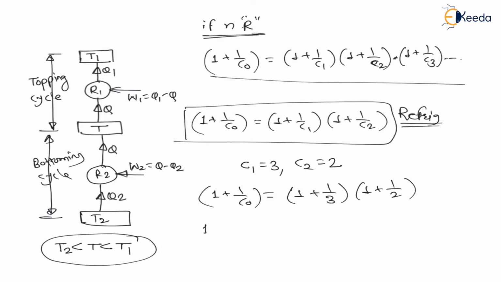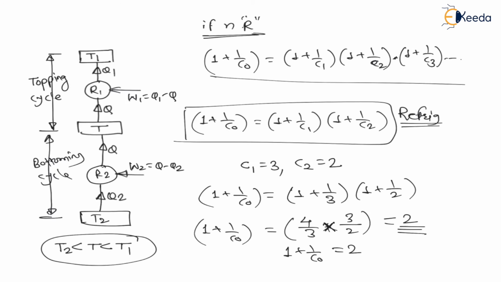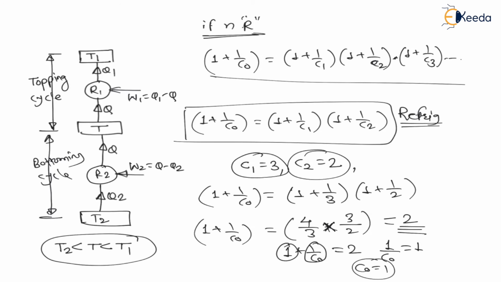If I simplify this, 1 plus 1 upon C overall is equal to 4 by 3 into 3 by 2, where 3 will get cancelled, which is nothing but 2. If 1 plus 1 upon C overall is equal to 2, then 1 plus 1 is 2, therefore 1 upon C overall is 1, therefore C overall is equal to 1. Therefore, if C1 is equal to 3 and C2 is equal to 2, then C overall will be equal to 1. That means here the COP is decreasing.